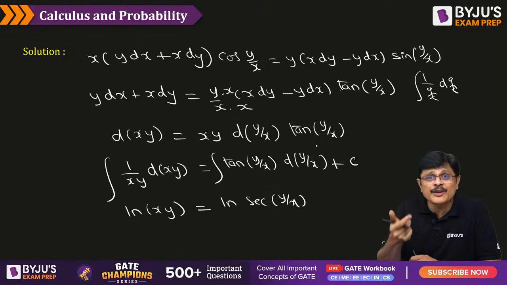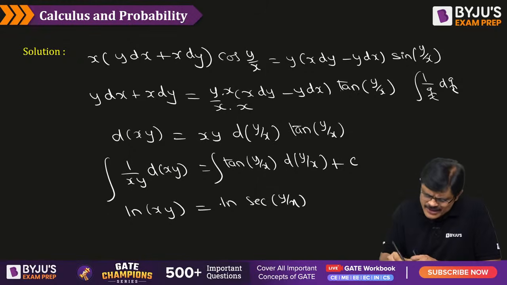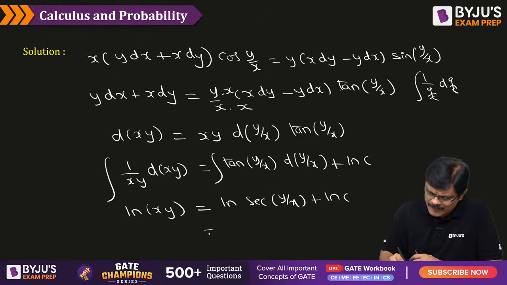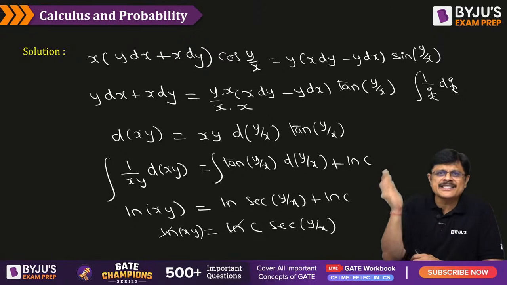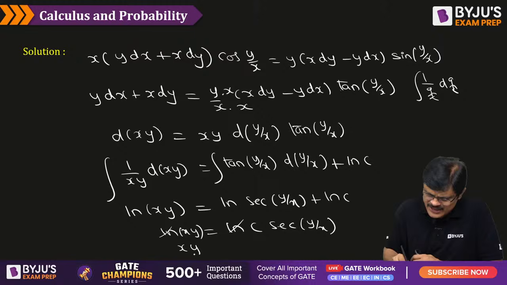Now y by x is like your variable of integration, because all are logs. So let us manipulate our constant of integration as some log c, my dear friends, without any problem. So now log a plus log b can be written as log ab, log c into secant y by x, which is log xy. Log cancels, so you get xy is equal to c into secant y by x. If you send secant y by x to the other side, it becomes xy into 1 by secant, which is nothing but cos y by x, is equal to c.